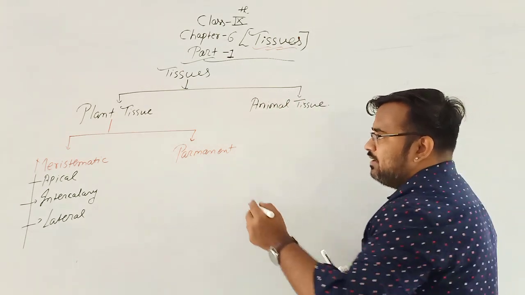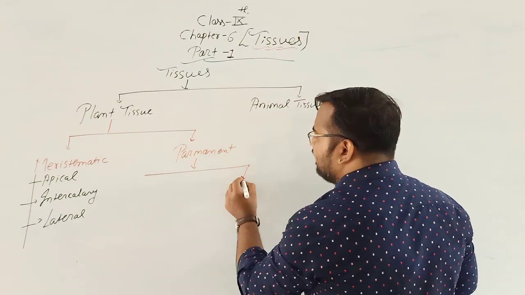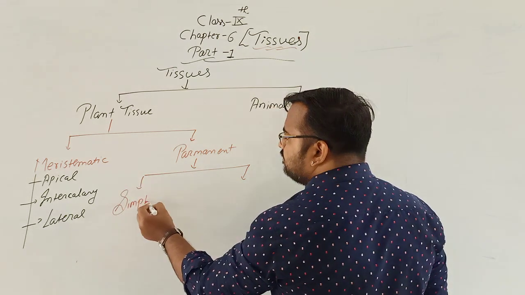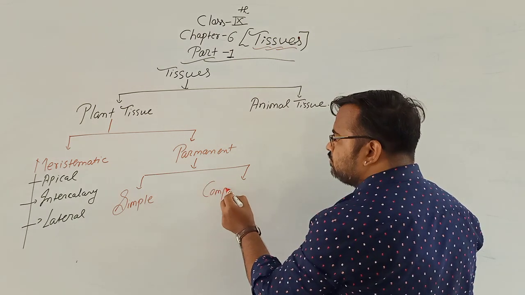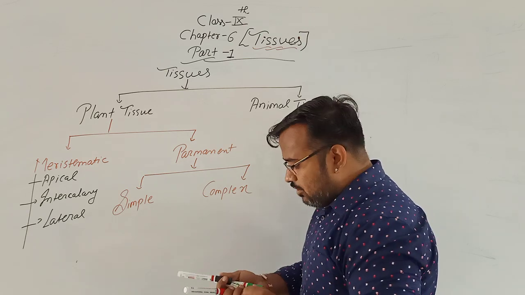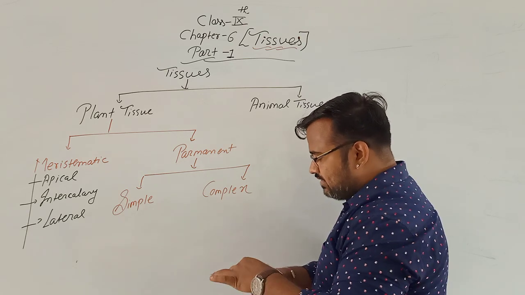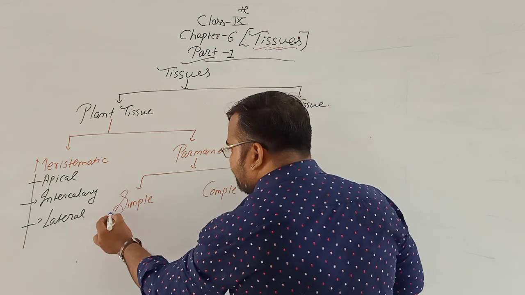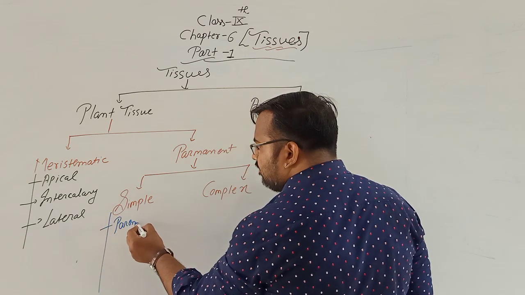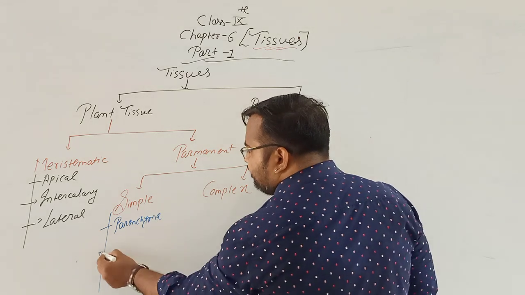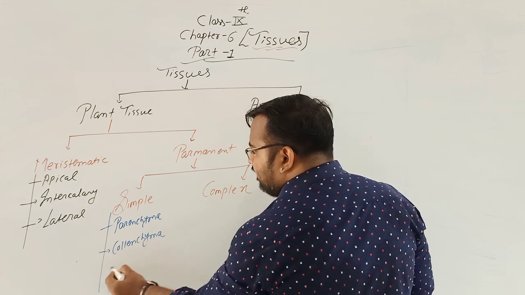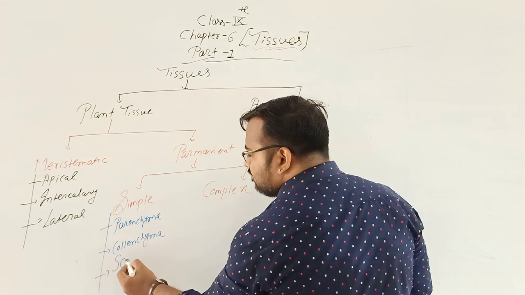Permanent tissues are of two types: simple permanent tissue and complex permanent tissue. Now the simple permanent tissues are of three types. First is parenchyma, second is collenchyma, and third is sclerenchyma.